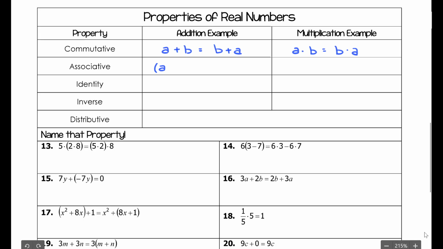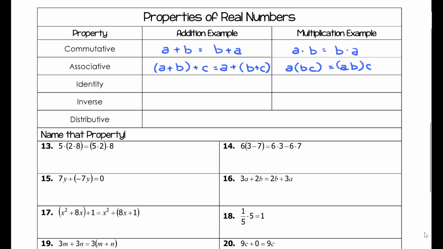With the associative property, it's a matter of grouping. How we group these numbers doesn't change the value of the result. So A plus B, if we add those together first and then add C to it, is exactly the same value as if we added B and C first and then added A. And with multiplication, it's exactly the same thing. It's just a matter of grouping.